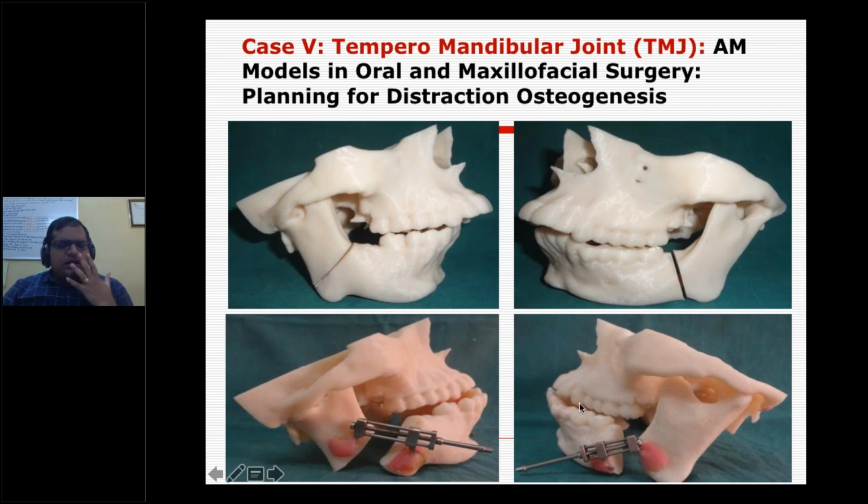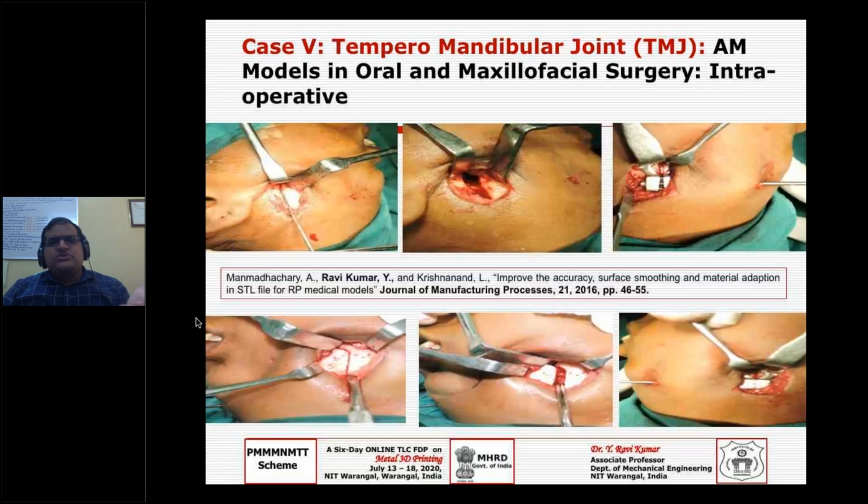That is the one surgery. It has to undergo 2 surgeries. One surgery is this reconstruction through the distractor osteogenesis procedure, where we need to fix this distractor.